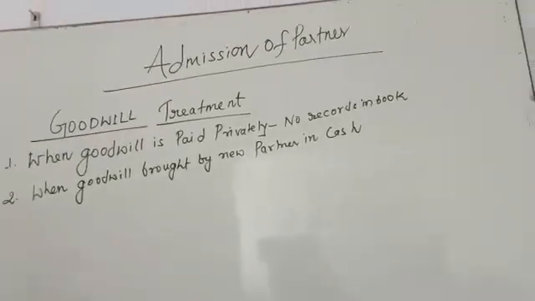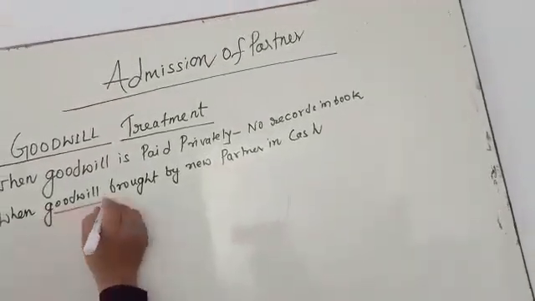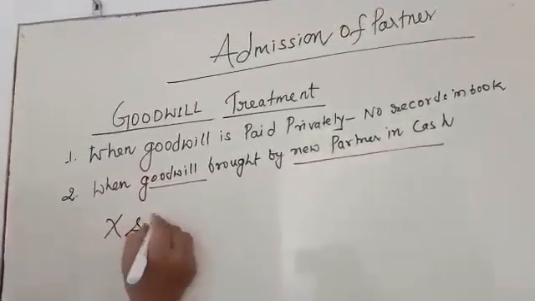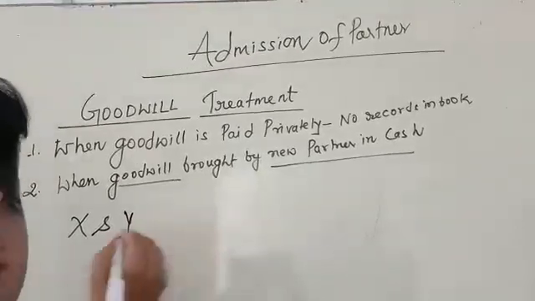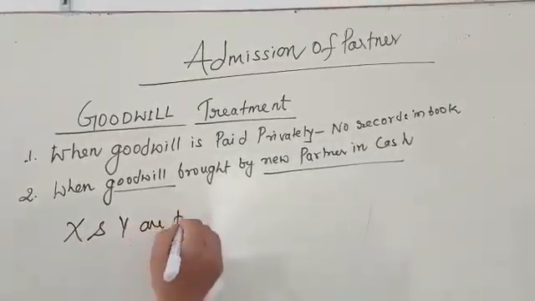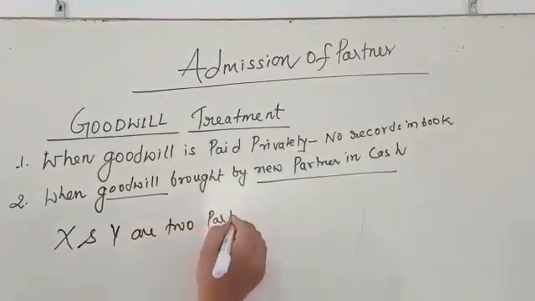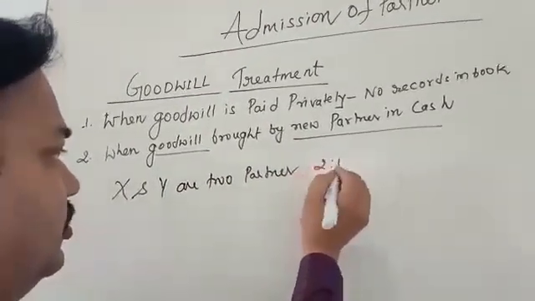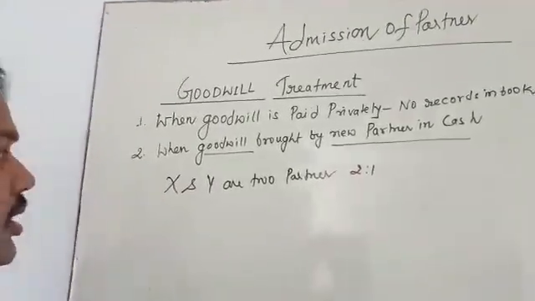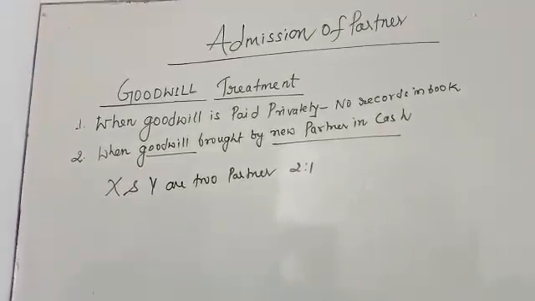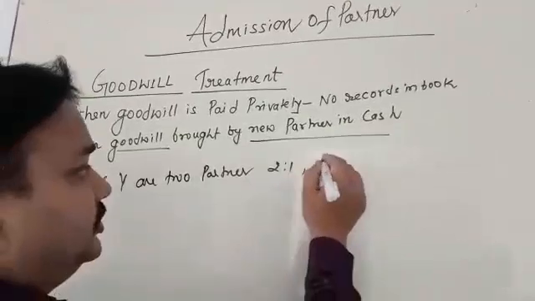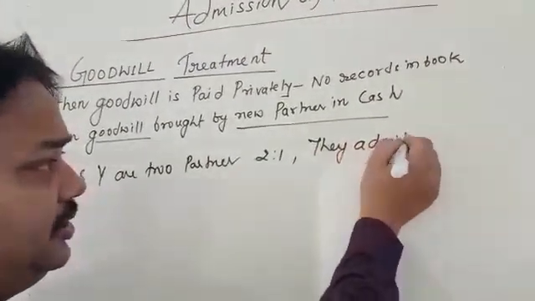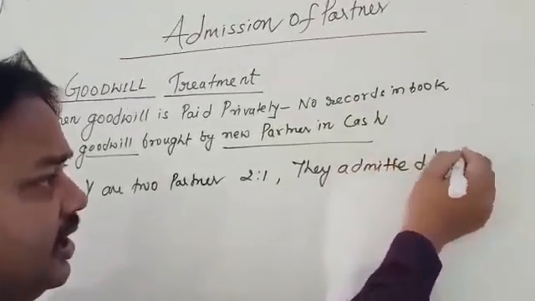For example, what is the use of goodwill for a new partner? Let's see here. X and Y are two partners. Their profit sharing ratio is 2:1. In the question it is mentioned they admitted Z as a new partner.